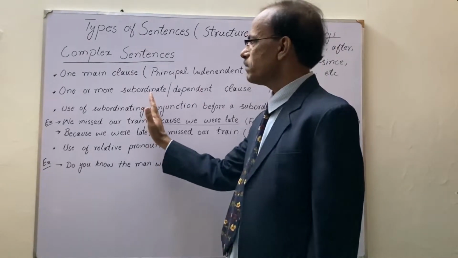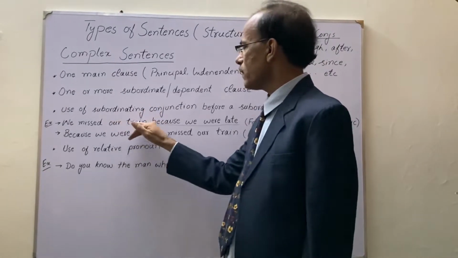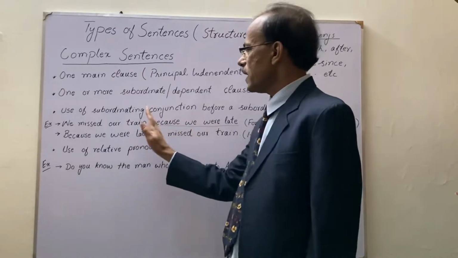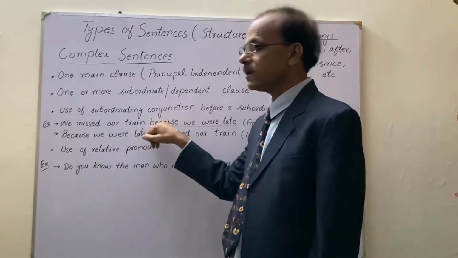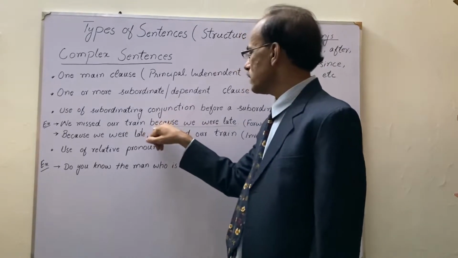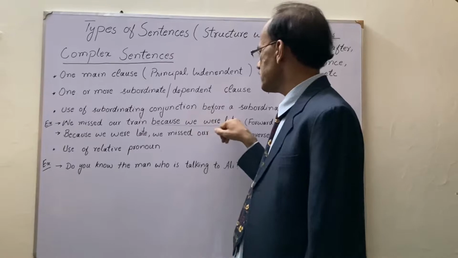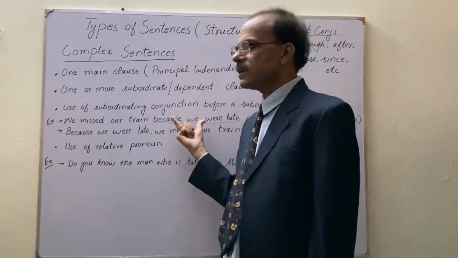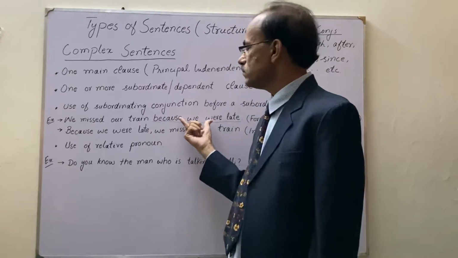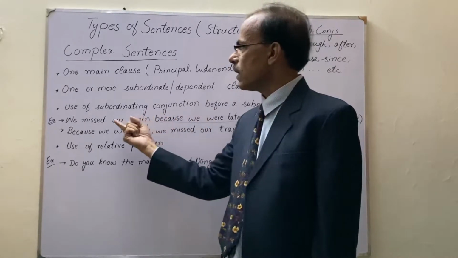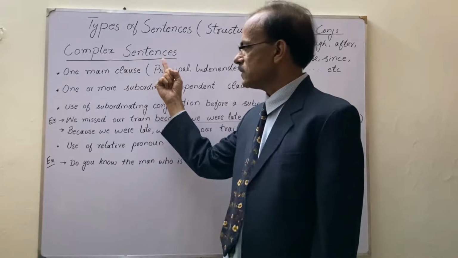If we skip the main clause and read the subordinate clause by itself, it starts with "because we were late", it will not give us a complete sense. So this one is a complex sentence.